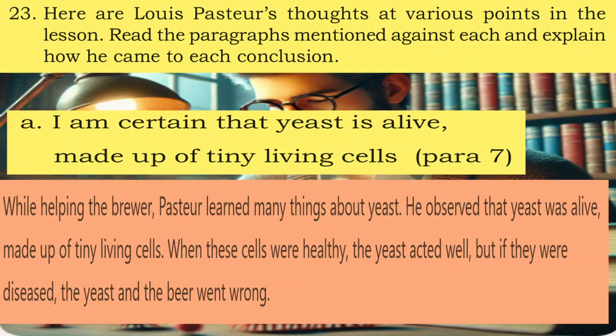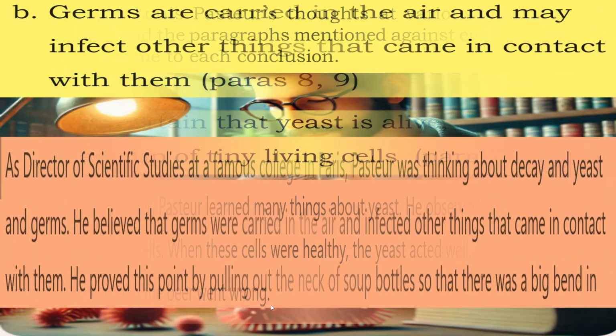23. Here are Louis Pasteur's thoughts at various points in the lesson. Read the paragraph mentioned against each and explain how he came to each conclusion. A. I am certain that yeast is alive, made up of tiny living cells. While helping the brewer, Pasteur learned many things about yeast. He observed that yeast was alive, made up of tiny living cells. When these cells were healthy, the yeast acted well. But if they were diseased, the yeast and the beer went wrong.